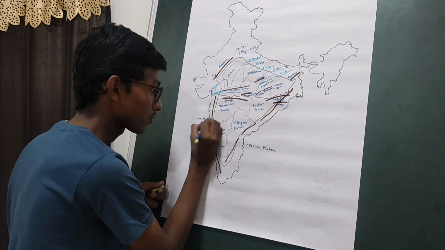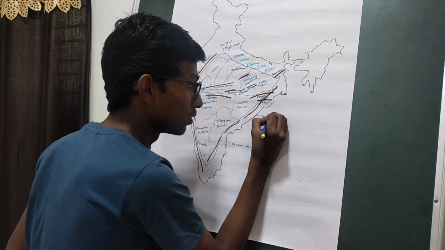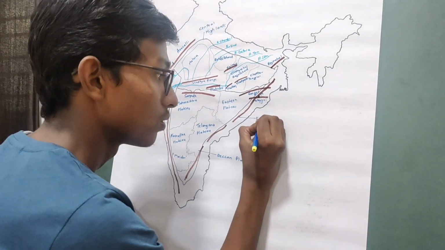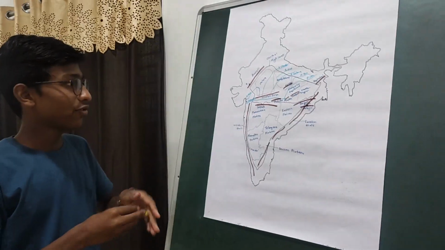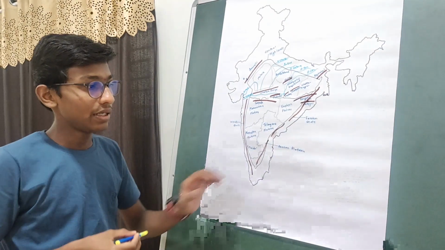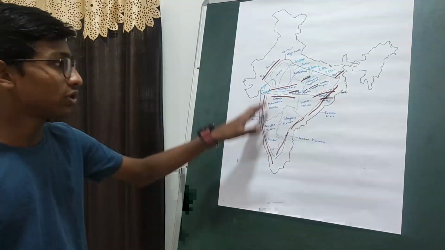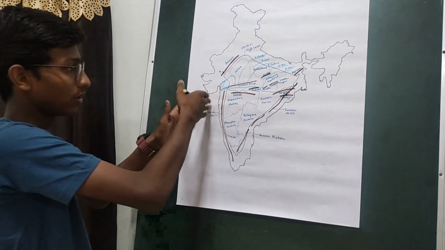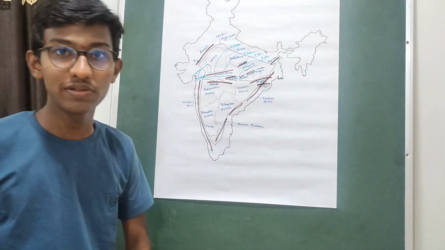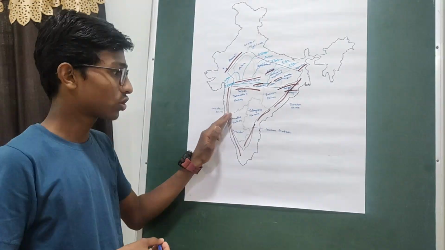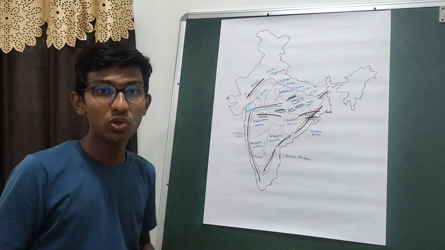These are the Western Ghats, and here we have the Eastern Ghats. If we talk about the Western Ghats, they extend from the Tapi Valley to Kanyakumari, and they have an elevation of about 600 to 1200 meters. The rainfall on the west coast, the western part of the Western Ghats, is about 150 centimeters plus, and the average width of the Western Ghats is 50 to 80 kilometers.